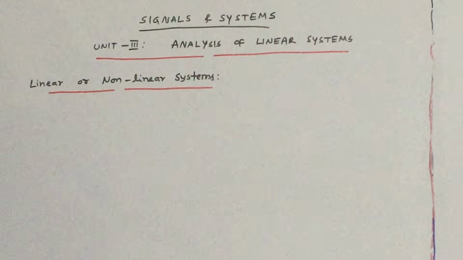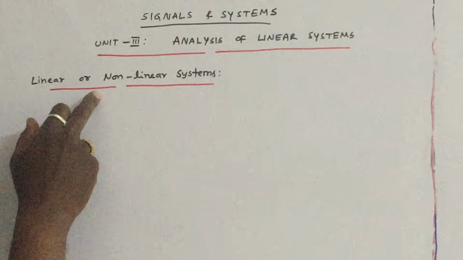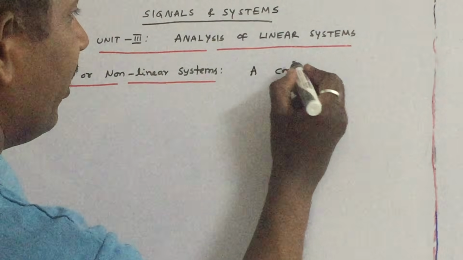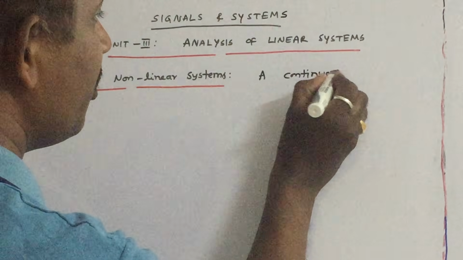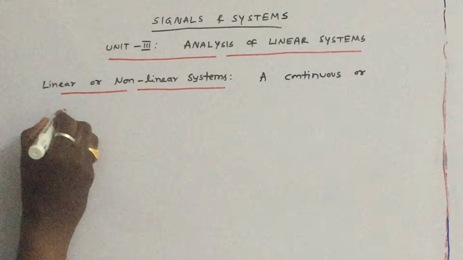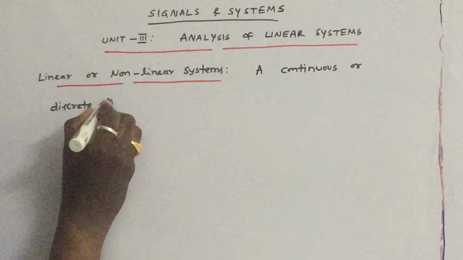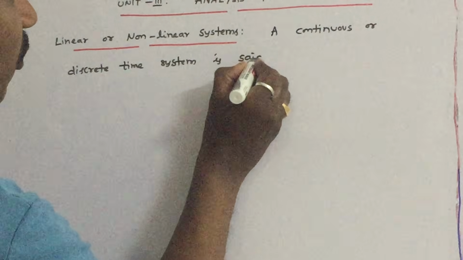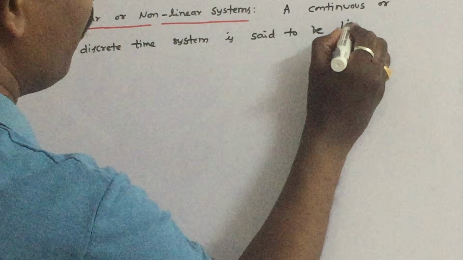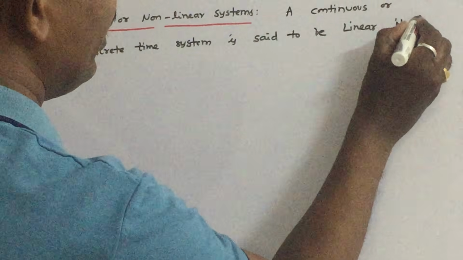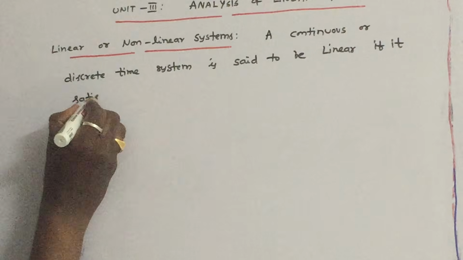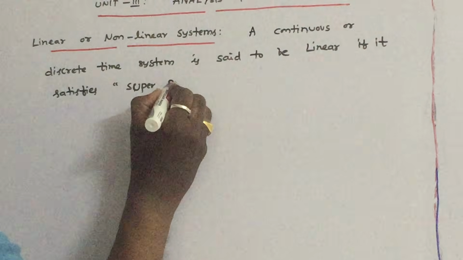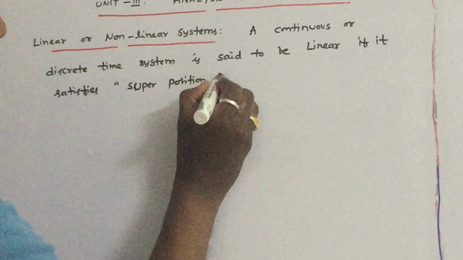Very simple definition. Let us see when the system is said to be linear or non-linear. A continuous or discrete time system is said to be linear if it satisfies the superposition principle.